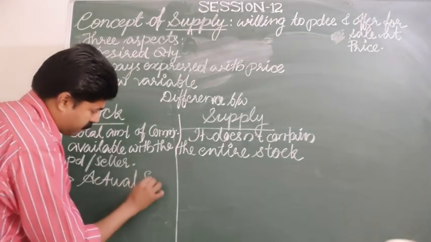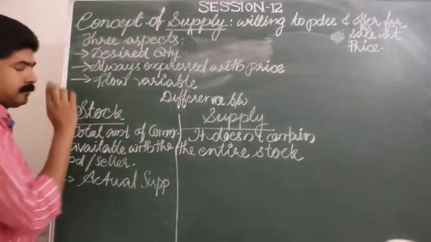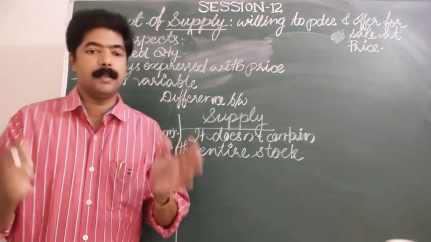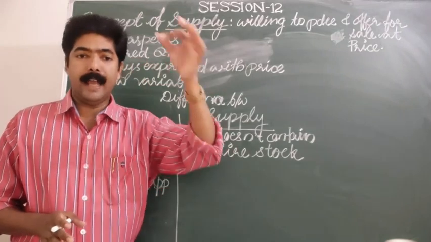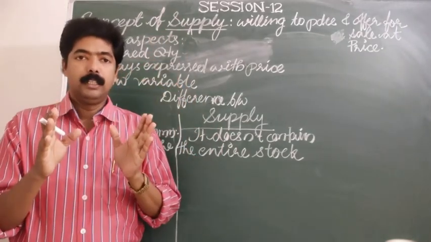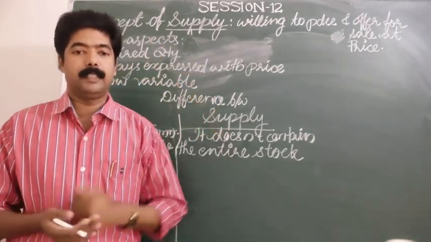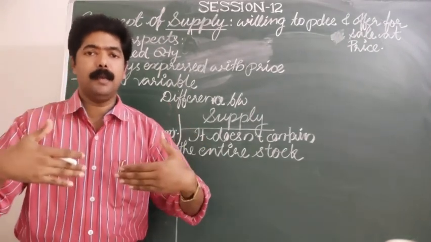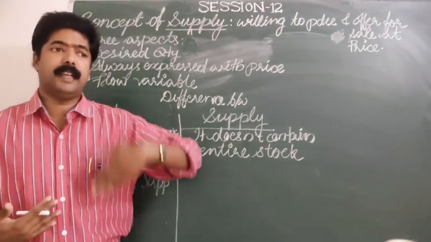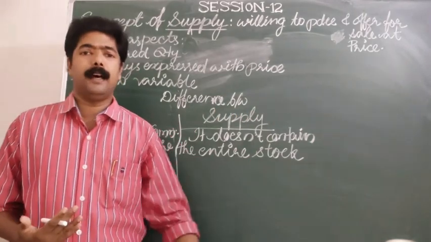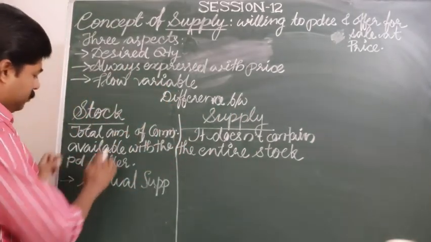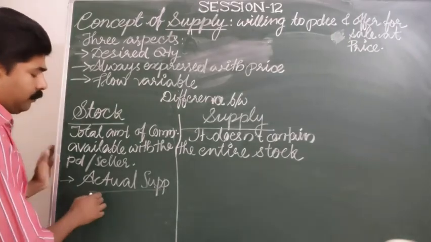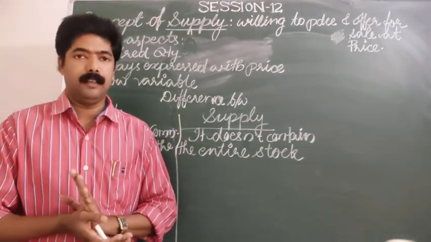You can write: stock is considered as actual supply. What is meant by actual supply? The stock of a commodity is the actual amount that is with the producer, which is ready to be supplied in the market according to the demand. So that can be considered as stock or actual supply.